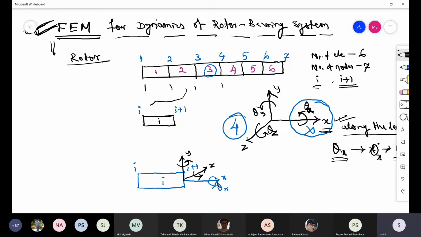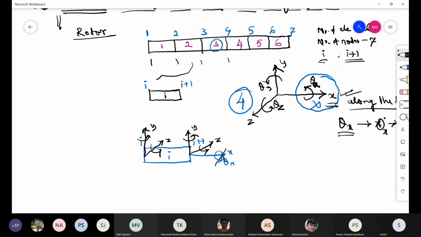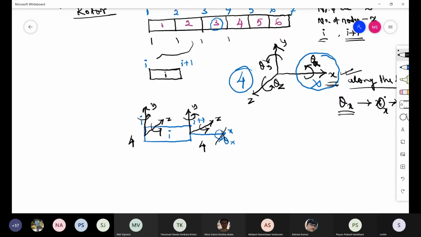So similarly, on the other side, I'll have z, y, then rotation about y, rotation about z. So 4 here, 4 here. Now if you go for numbering it, in general, I'll number it.